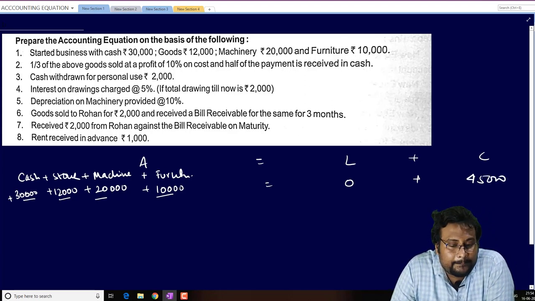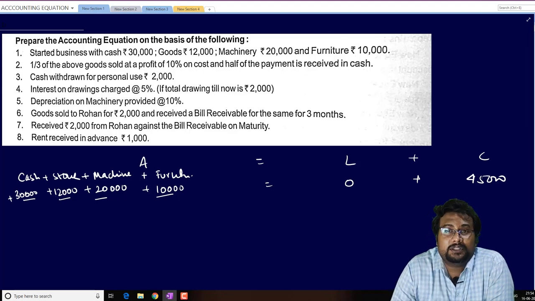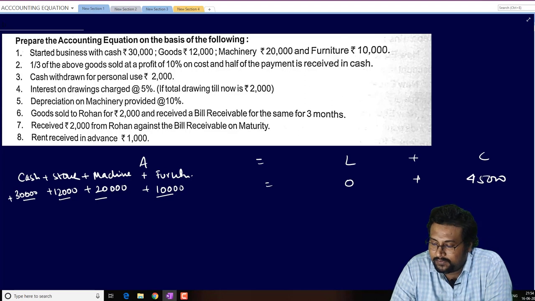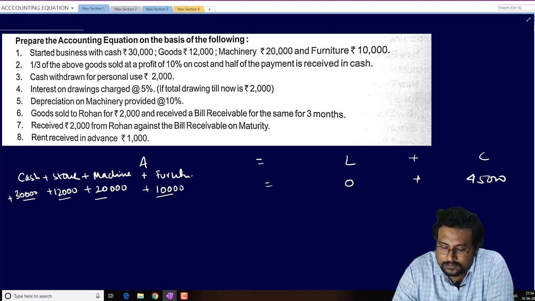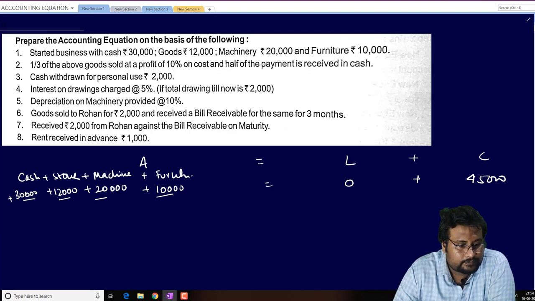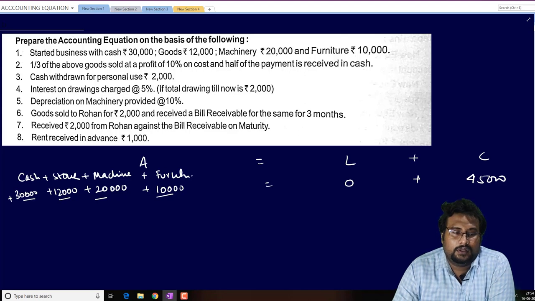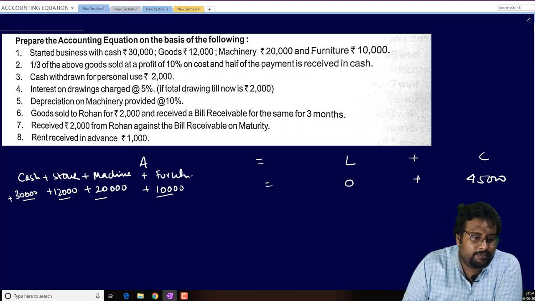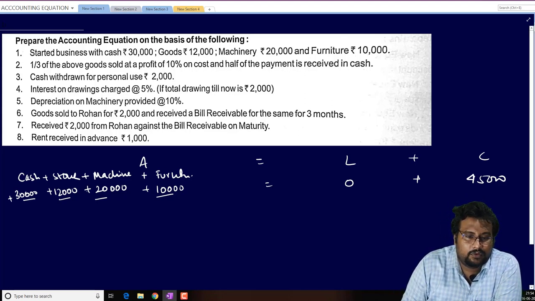Okay, so what we have to do? We have to remember this concept. Whatever we are going to invest at the time of the starting of the business will be known as capital. Now, the second one, very important.